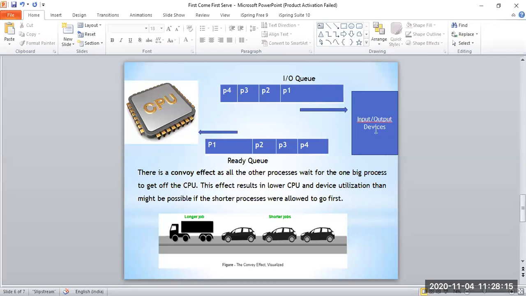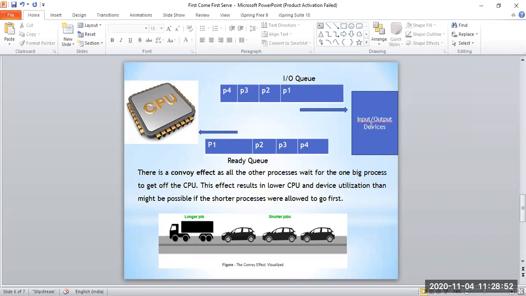And when they complete the IO, and they are in the ready queue, then the IO devices are idle. So we are not using the IO devices also in this case. So in both cases, either the CPU is idle or the input output devices are idle. Because of first come first serve, this is happening. This is called the convoy effect. We call it the convoy effect.